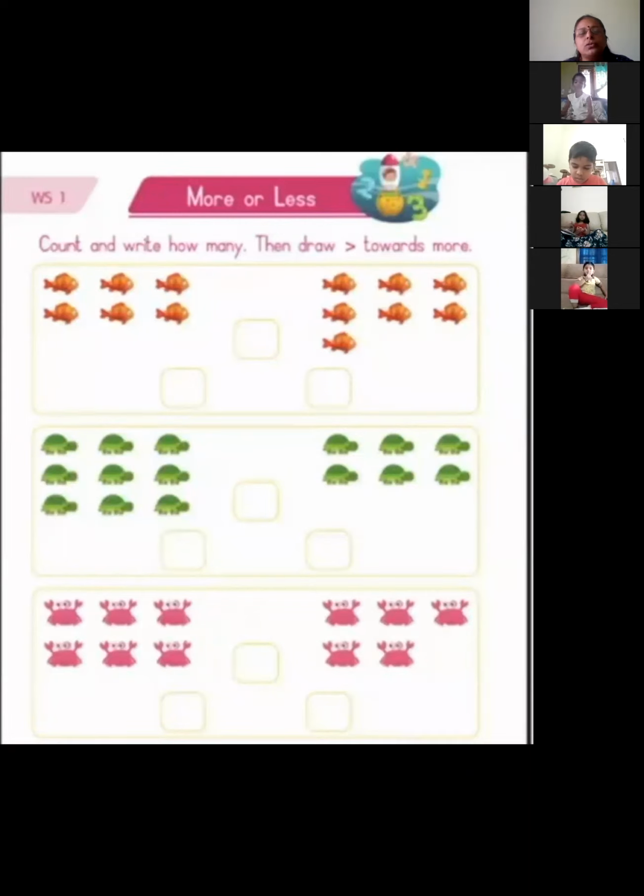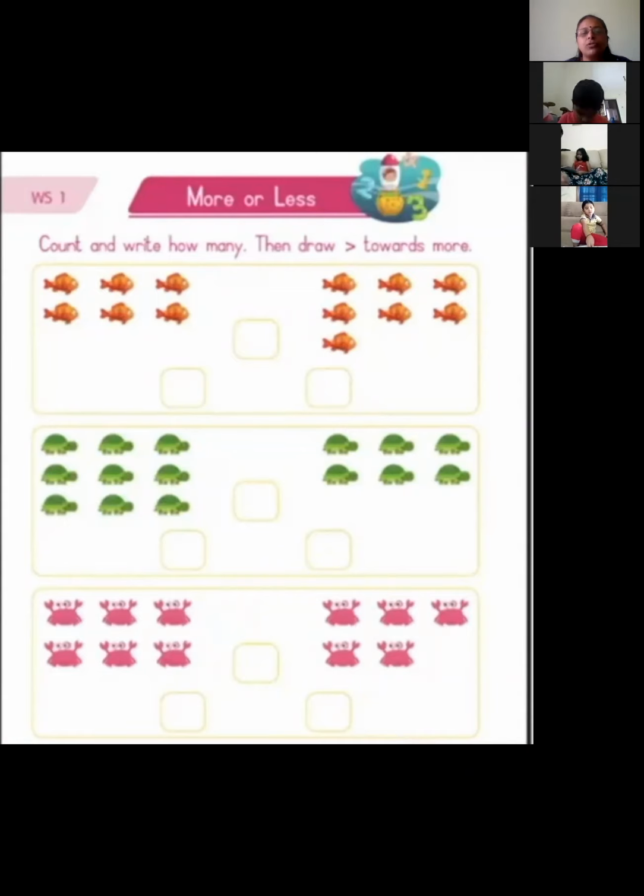1, 2, 3, 4, 5, 6, and 7. Okay. So here you have 6 fish and here you have 7 fish. You have to write 7. See, on the left side you have 6 and on the right side you have 7. Okay. So which is more, 6 or 7? 7, isn't it? So the crocodile mouth should face the number 7.